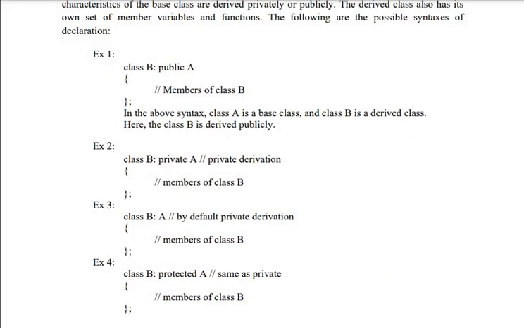So look at this. Just imagine we have a class called A. Look at example 1. Class B is created from A. So A is your base class and B is your derived class, and it is derived publicly. Example 2, private derivation. Example 3, the access modifier is not specified, means by default it is private. Example 4 is protected. It's nothing but private here, but protected we'll be discussing using an example.